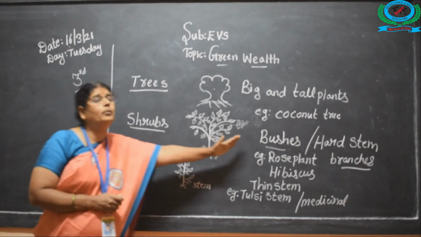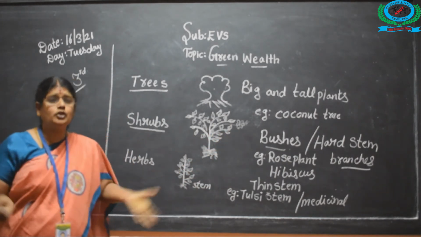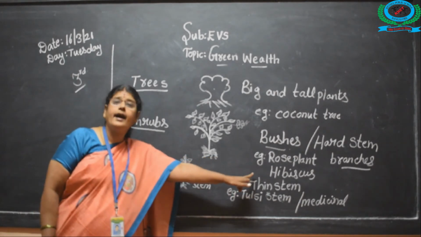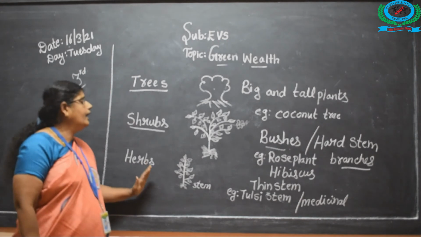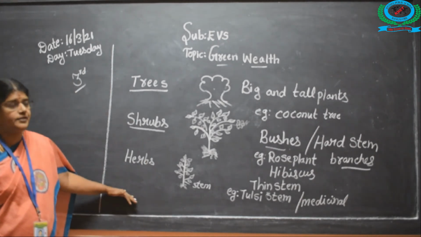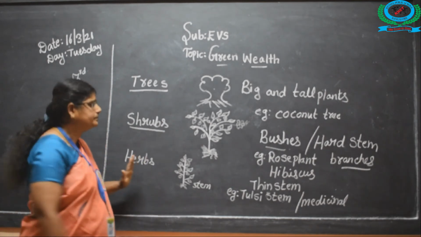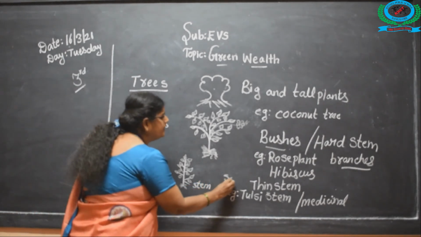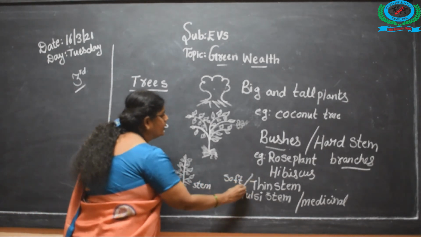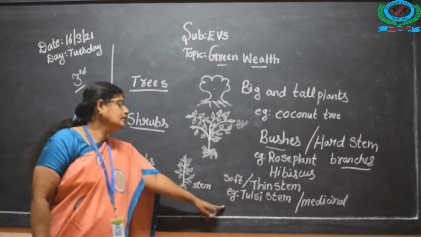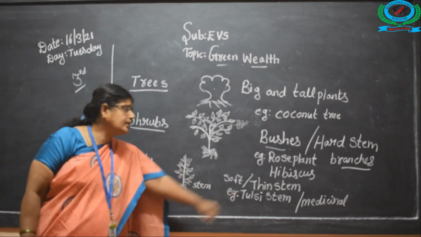It is very bushy. Examples are the rose plant and hibiscus plant. And then come herbs. Herbs have a very thin and soft stem. And this example is the Tulsi plant.